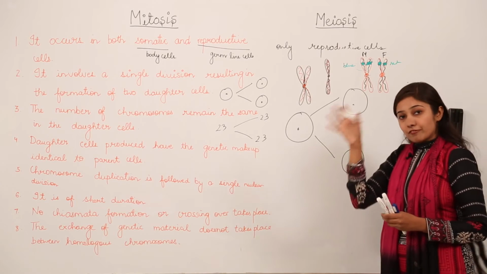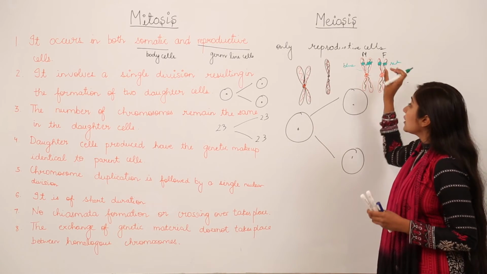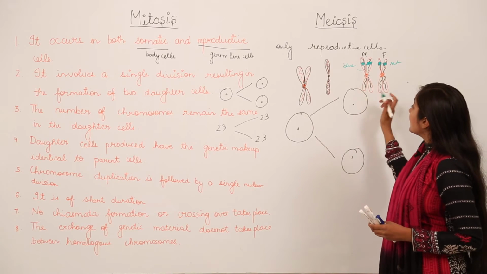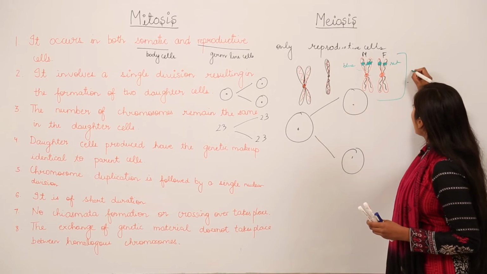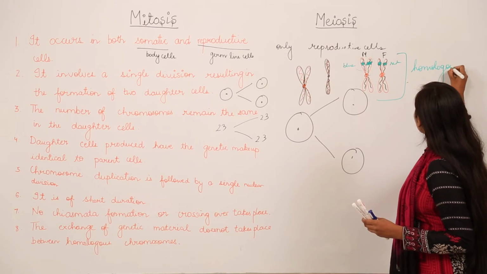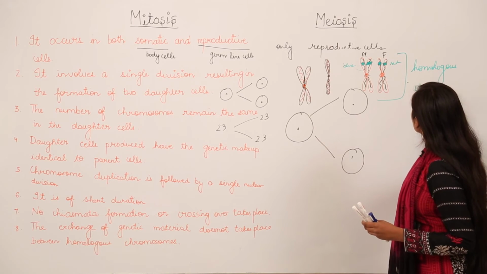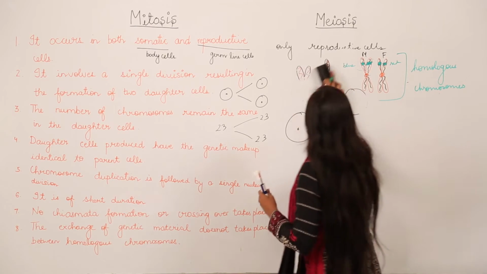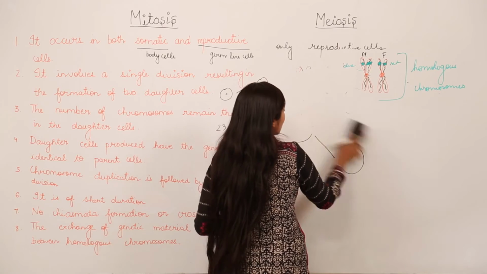The color may be different, but the region that is encoding for the color of the eye is the same. These types of chromosomes are known as homologous chromosomes, right? So now we have homologous chromosomes.